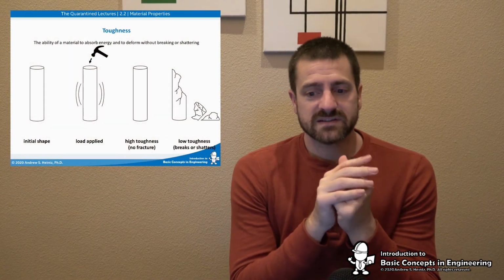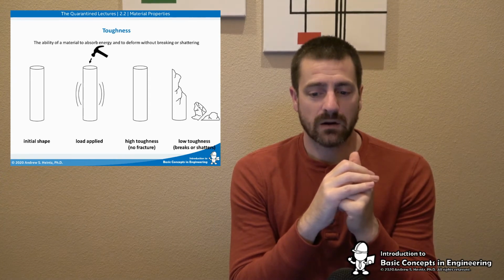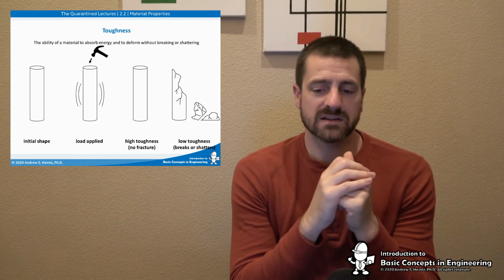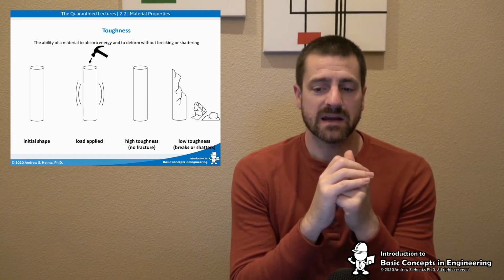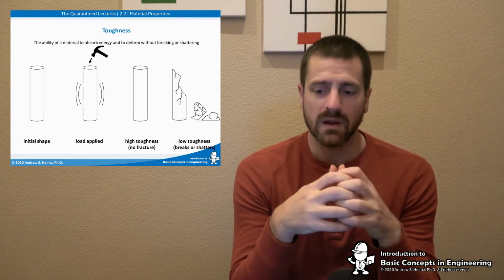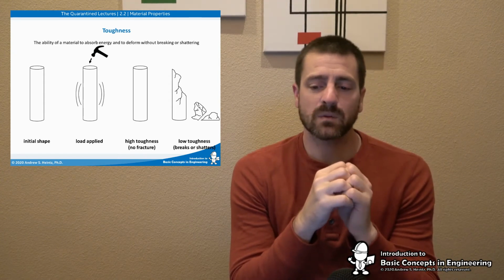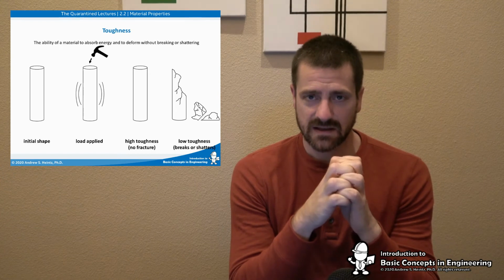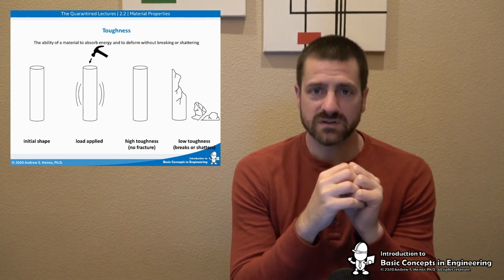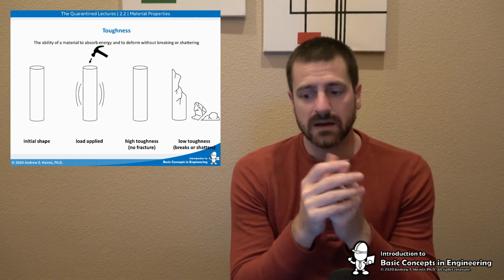Now we have toughness. This is the ability of a material to absorb energy and to deform without breaking or shattering. All right, so in this case, what we're showing is our rod being hit with a hammer in one sharp blow. This could also represent being dropped onto the floor, for example. Something with high toughness will take that hit and be okay. Something with low toughness will get dropped onto the floor or take that hit and it will break, potentially shatter.